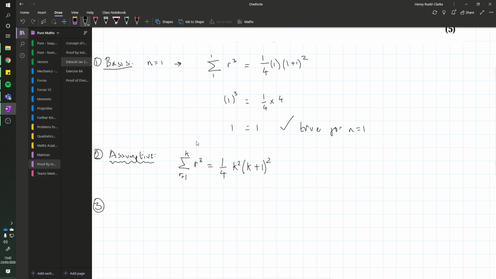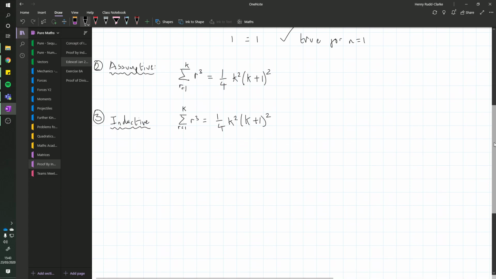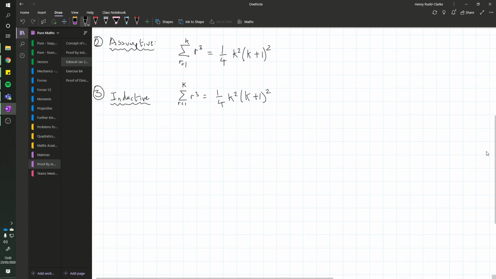Number 3, inductive step. We take the next term of this and we add it on. I'm going to rewrite it just to keep it tidy. So the sum from r equals 1 of r cubed equals a quarter k squared, k plus 1 squared. Scroll down a bit because I'm just doing algebra here now. The final term of this is just when k is subbed in, so that's k cubed. So the next term that we're adding on to both sides is going to be k plus 1 cubed.